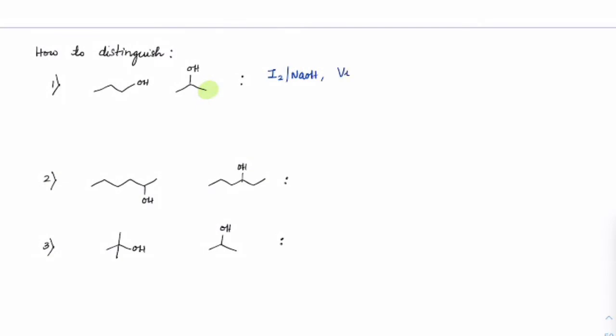We can distinguish this by the Victor Meyer test. But Victor Meyer is a solution form, so I2 and NaOH is the more useful one. Other than that, we can use the Lucas test. So they would help to determine these differences. Next, if you check out these two here, both of them are secondary. But here we have a methyl group, and in the second case we do not. So the best way to identify is I2 and NaOH.